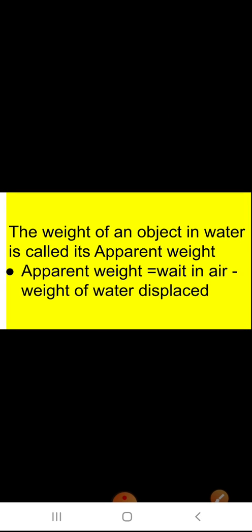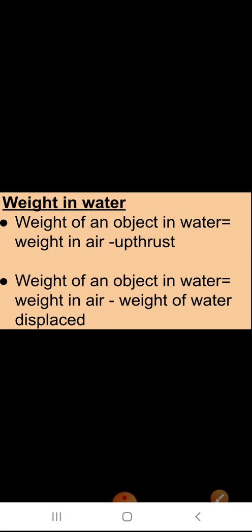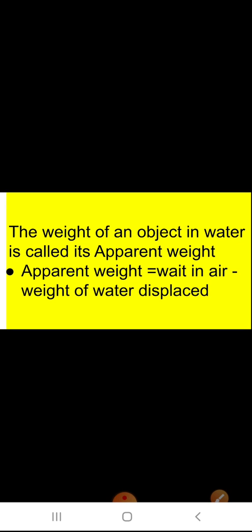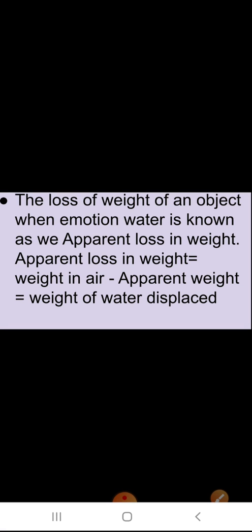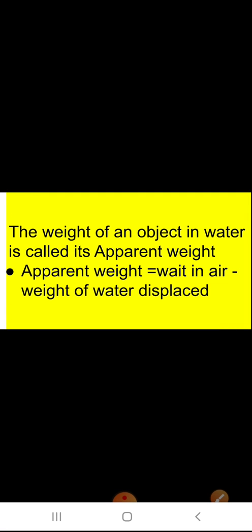The weight of an object in water is called its apparent weight. Means whatever weight we find of an object inside the water is known as the apparent weight. Now apparent weight is equal to the weight in air minus the weight of the water displaced. This we have studied earlier.